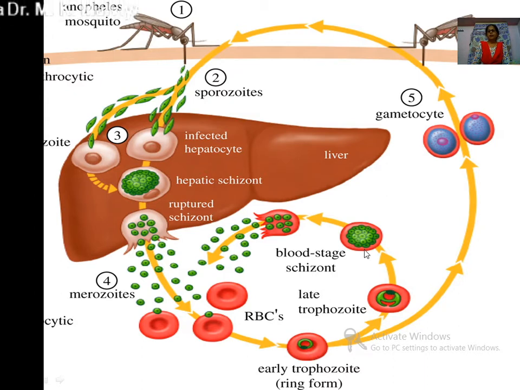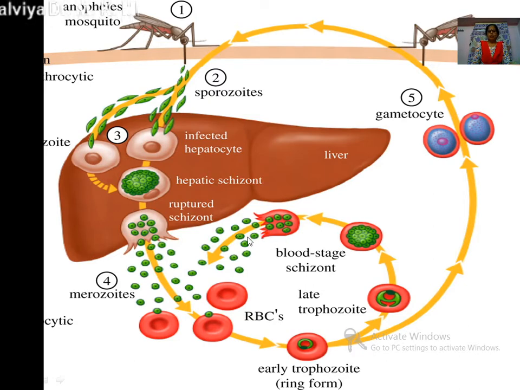Then it again divides its nucleus into many, and this arrangement looks like the petals of a rose flower. That's why this stage is known as the rosette stage. Now the parasites increase in number, and this increases the pressure inside the RBCs, and thus the RBC breaks down.